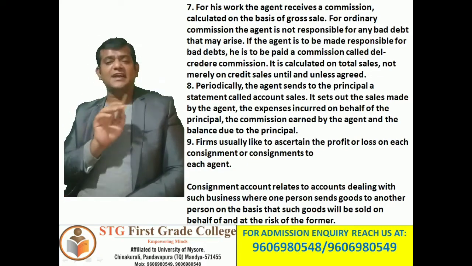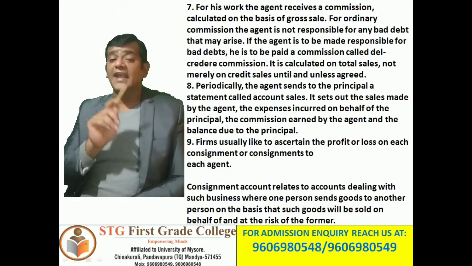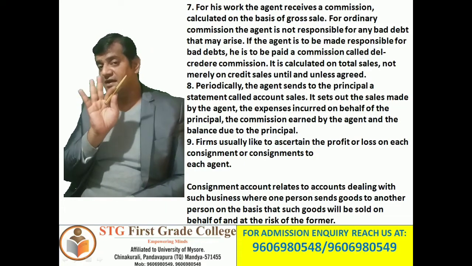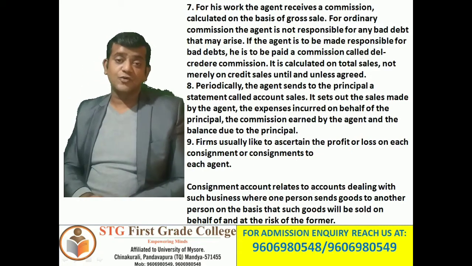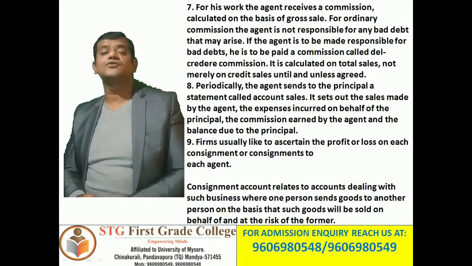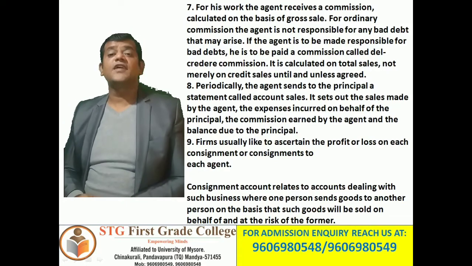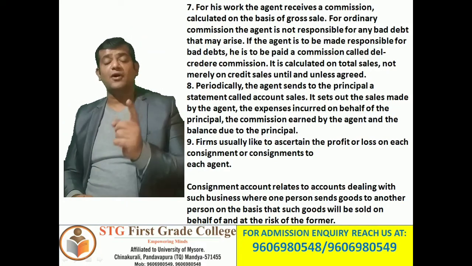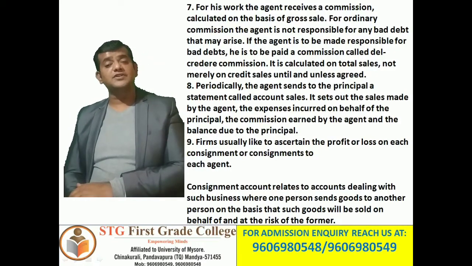For ordinary commission, the agent is not responsible for any bad debts. If you are paying an ordinary commission, and there are any bad debts, you cannot blame that agent or consignee for those bad debts. If the agent is to be made responsible for bad debts, he is to be paid a commission called del credere commission.